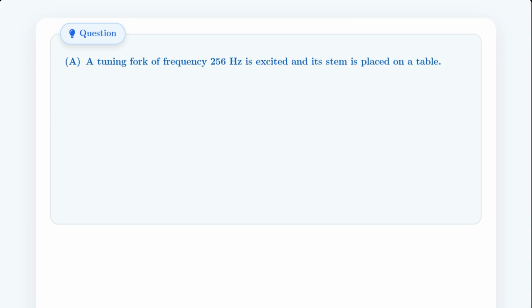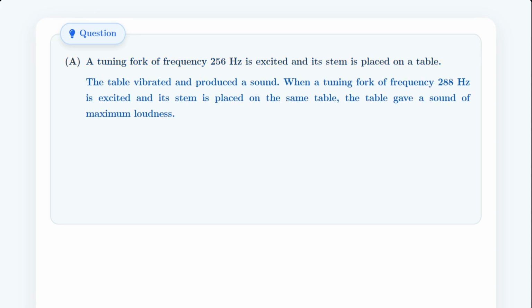Imagine you have a tuning fork of frequency 256 Hz. You strike it and place its stem on a table. The table starts vibrating and produces a sound. Then, you take another tuning fork, this time with a frequency of 288 Hz. You strike it and place it on the exact same table. But this time, something special happens. The table produces a sound with maximum loudness.